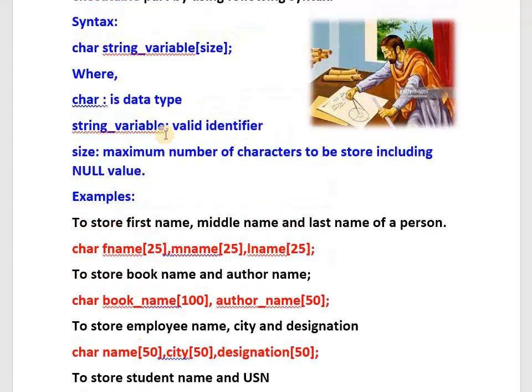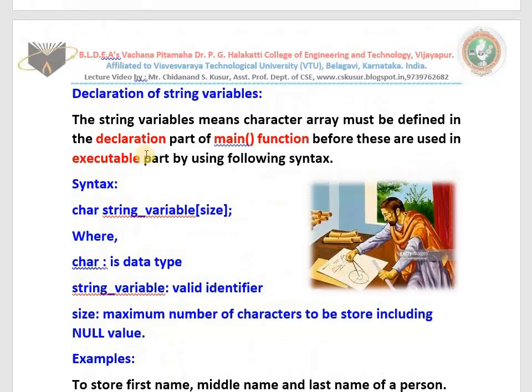Who decides? The programmer. Where char is the data type, string variable is a valid identifier. That means you need to follow the rules to define identifiers. Size means the maximum number of characters that can be stored in the computer's memory, including the null value. This is what we call declaration of string variables.